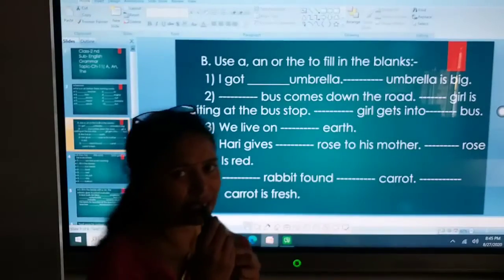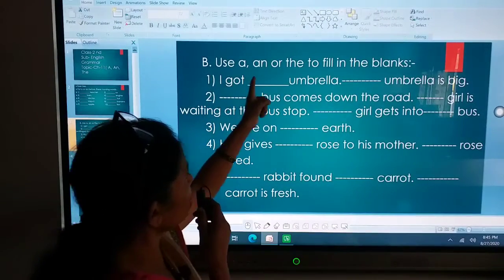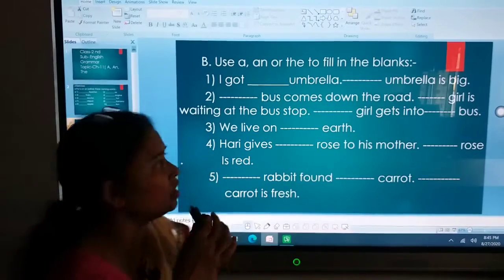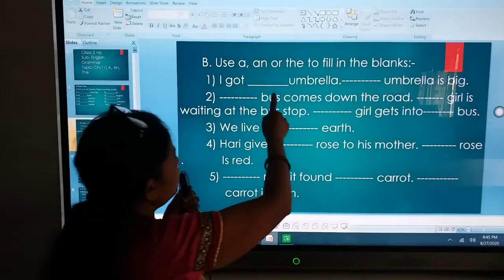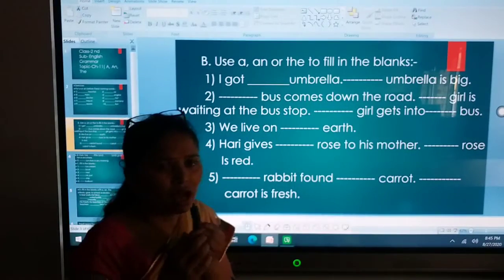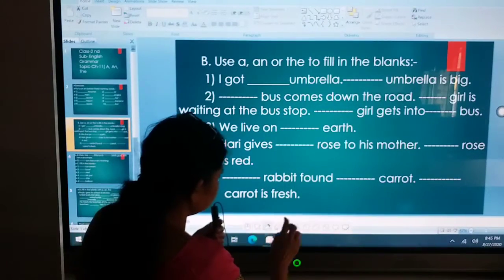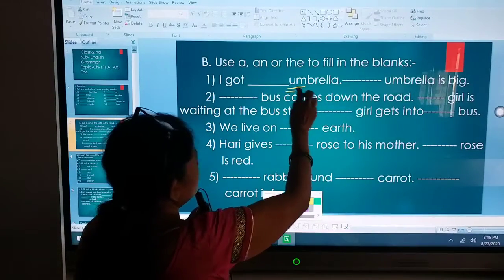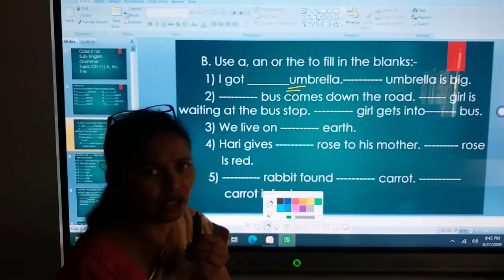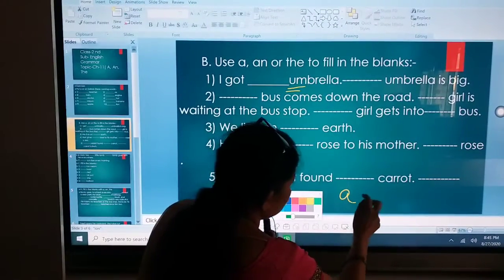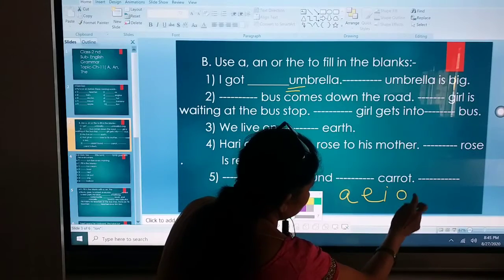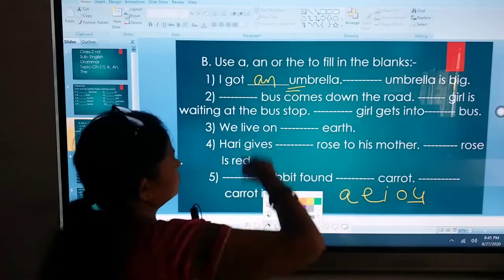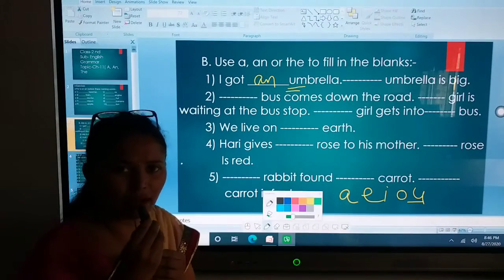Now your next exercise is B. Use a or an or the to fill in the blanks. Let's see what will come here. First is I got dash umbrella. Now here umbrella, see the first letter of umbrella, it's U, and U is your vowel, so an will come. I got an umbrella.